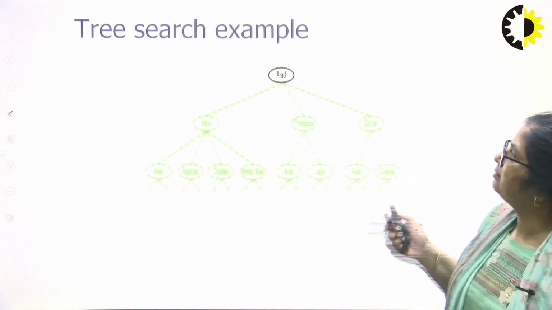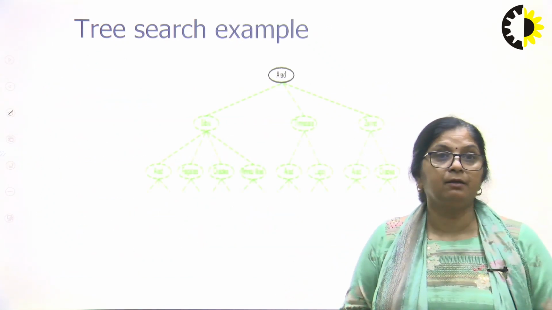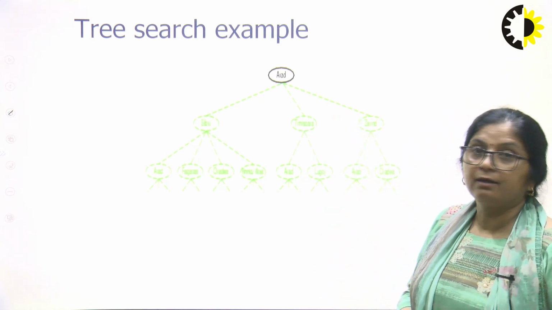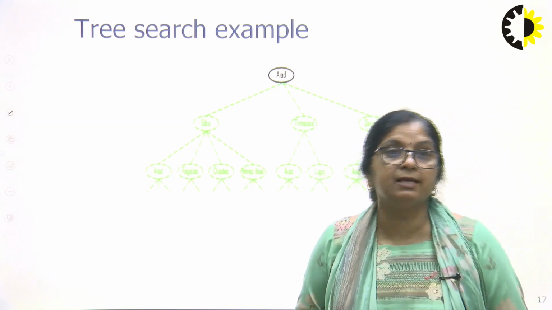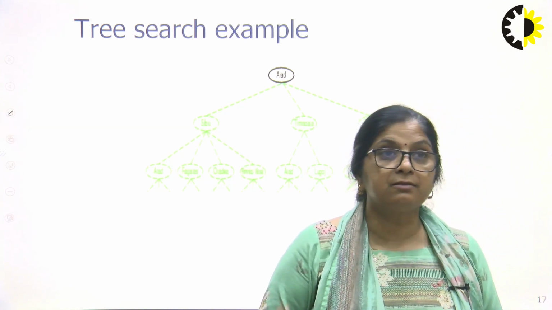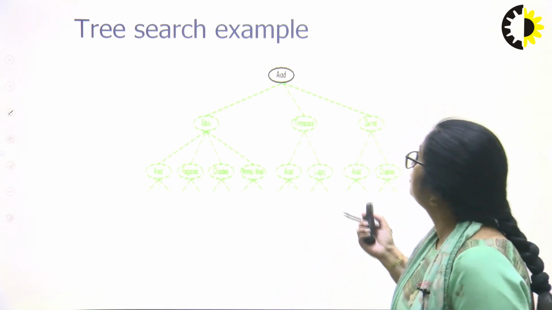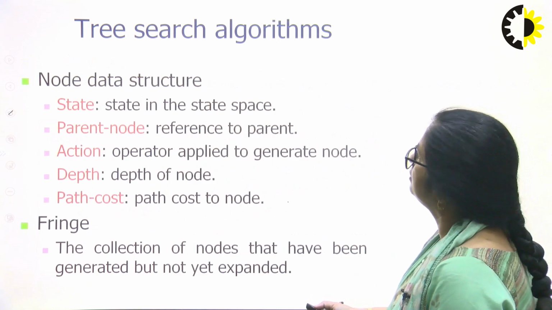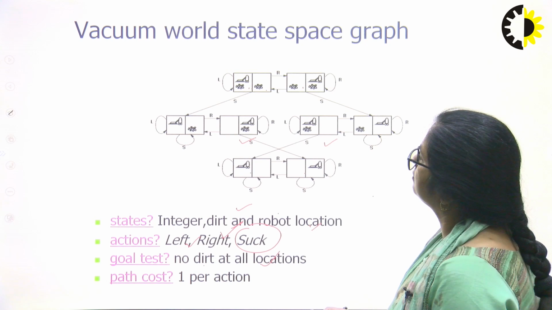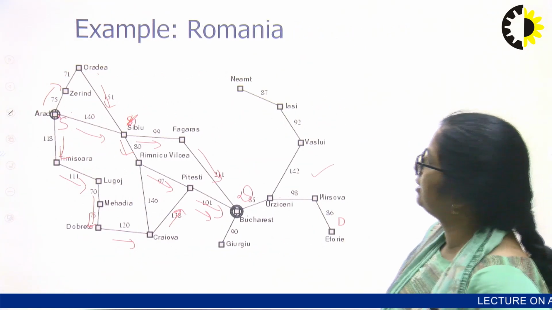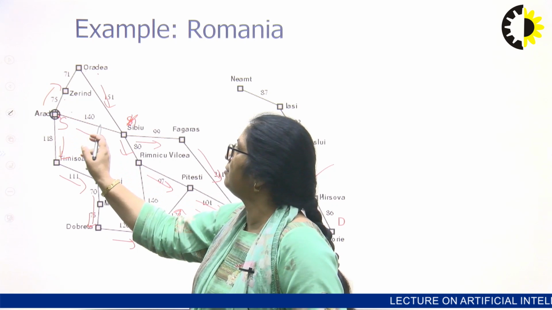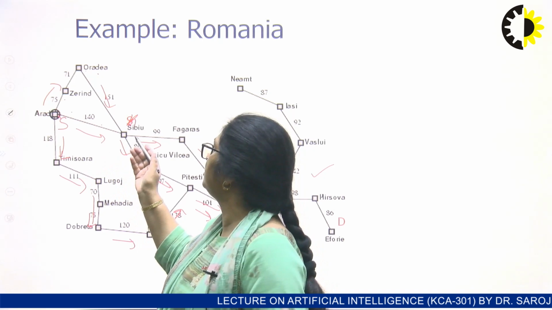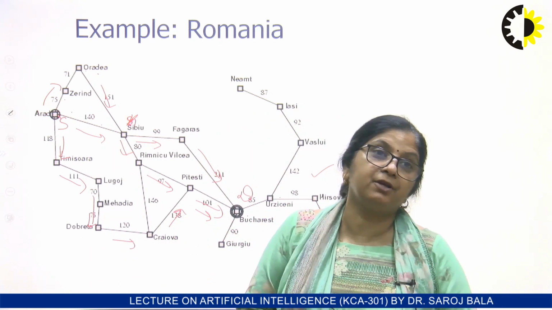So let me understand with the example. What is the initial state? The initial state is Arad. Now we will do the action. What is the action? We will expand its neighbors. So what are the neighbors? Sibiu, Timisoara and Zerind. Let us go back to the map to understand. This is Arad. It has 3 neighbors. It means when I drive, either I will reach Timisoara or Sibiu or Zerind. These are the 3 options.